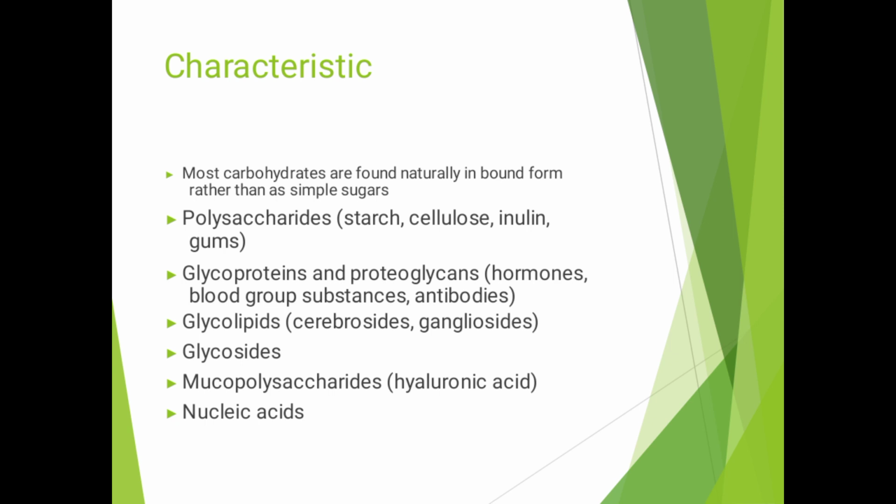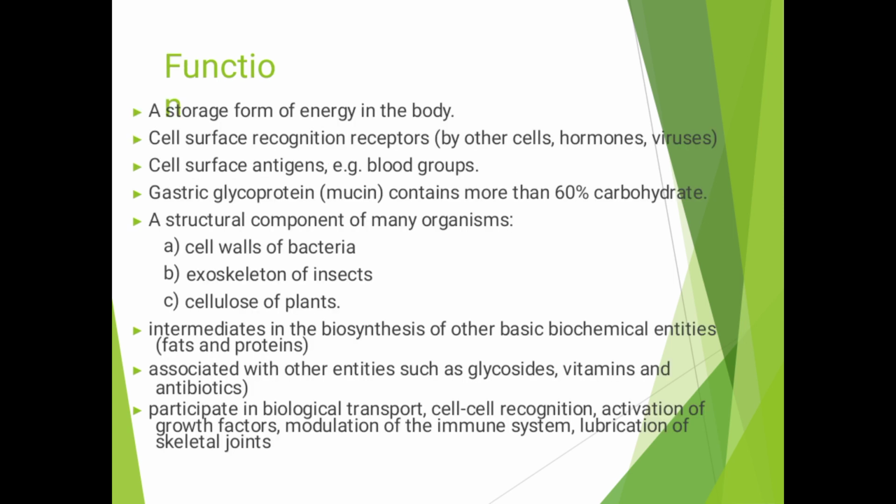These include polysaccharides such as starch, cellulose and gums, glycoproteins and proteoglycans, hormones, blood group substances, antibiotics, glycolipids such as cerebrosides, glycosides, mucopolysaccharides such as hyaluronic acid, and nucleic acids. Their functions include storage of energy in the body and cell surface recognition by other cells, hormones and viruses.